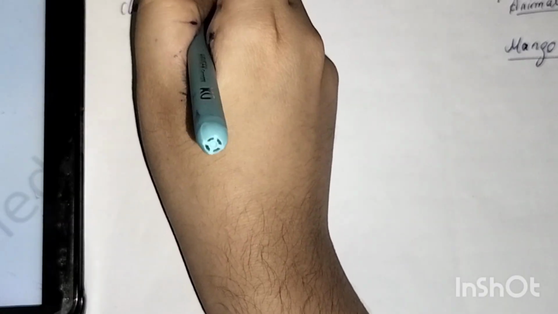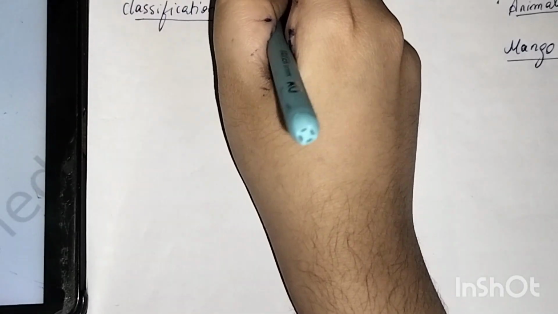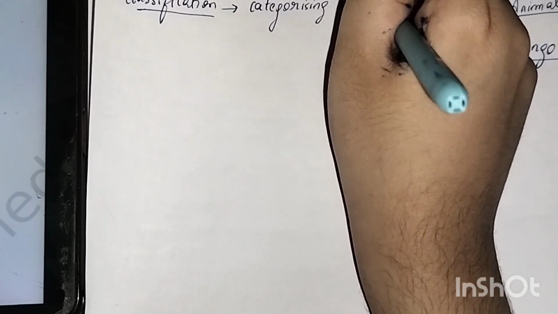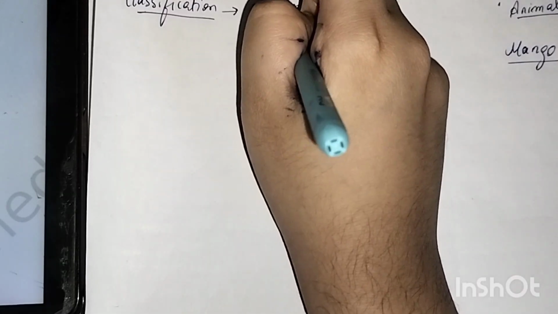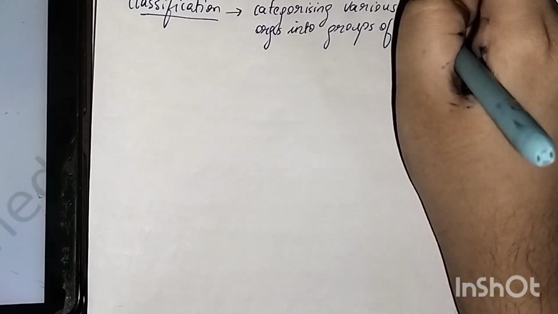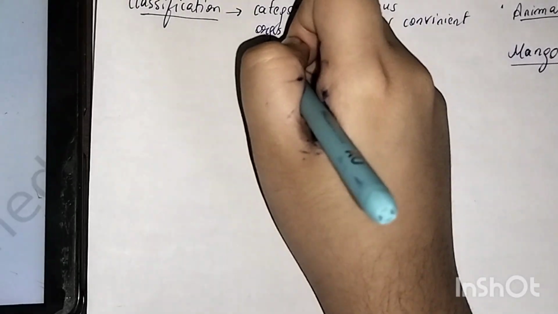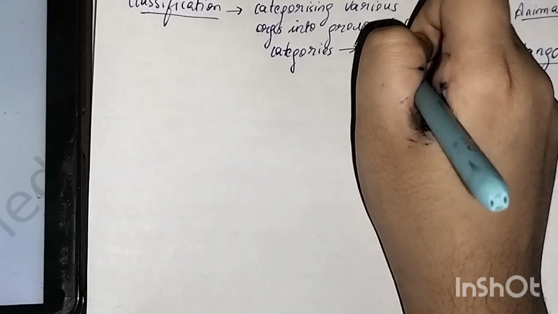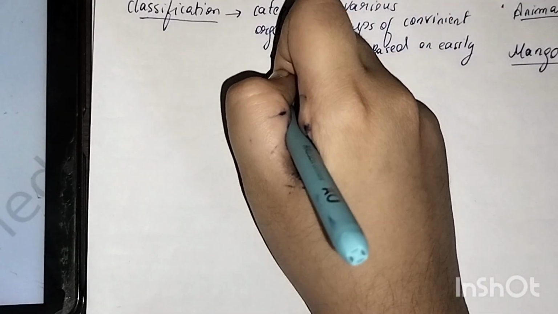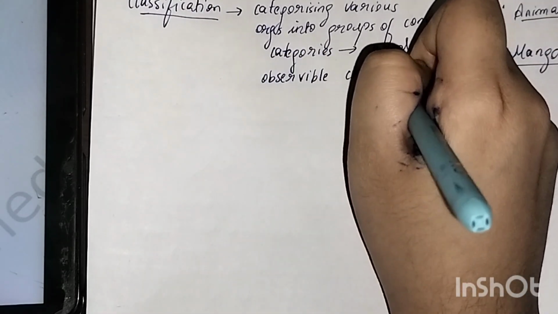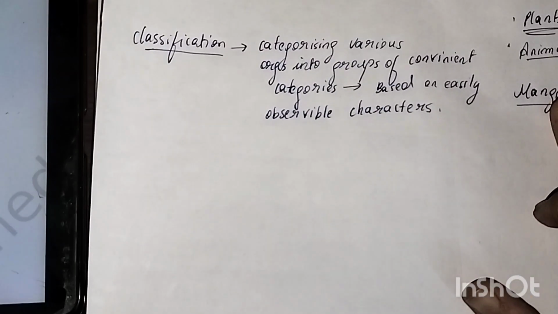Classification is basically categorizing various organisms into groups of convenient categories based on easily observable characters. Remember, the classification is important.